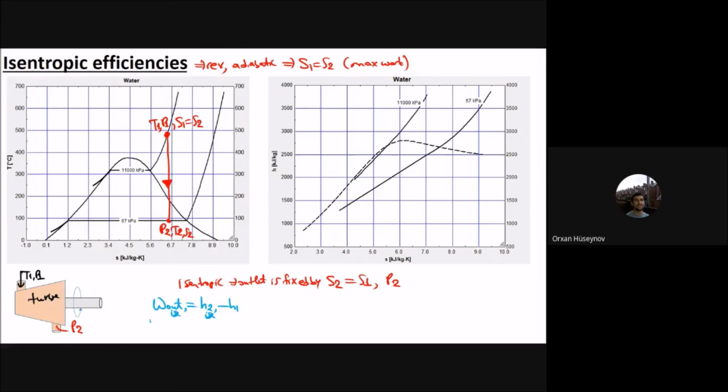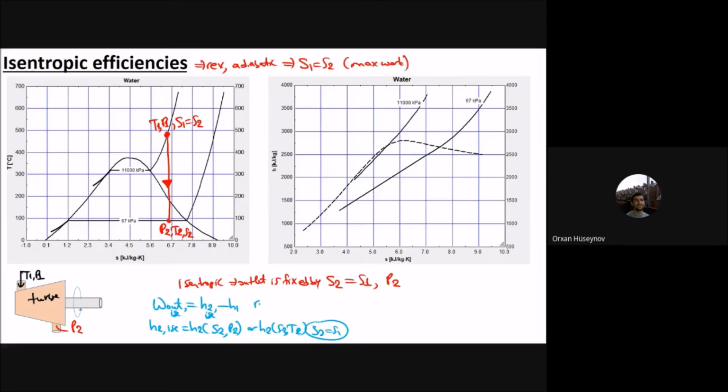And the H2 isentropic means that H2 you can find by using that entropy and pressure, or you can use entropy and temperature, etc. Any two properties, but one is entropy, where that entropy 2 is the same as entropy 1. This is for isentropic work.